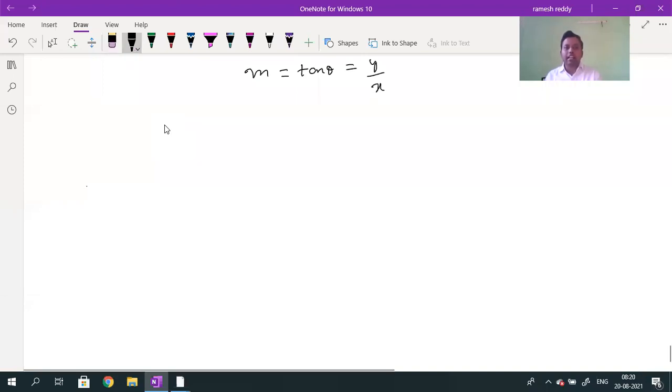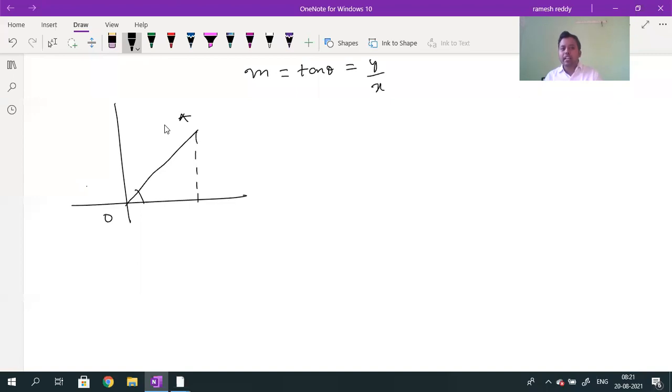Here, this is the right angle triangle. This is the coordinate axis we consider. This is our straight line we consider. The straight line is called OA. Now I want to calculate the slope. Slope is the tan of the angle made by the straight line, which means tan theta. Slope means change in Y coordinate divided by change in X coordinate. It is not cos theta. It is only tan theta. What is the angle made by the straight line with the horizontal? That angle is called the slope. Now slope is equal to tan theta.